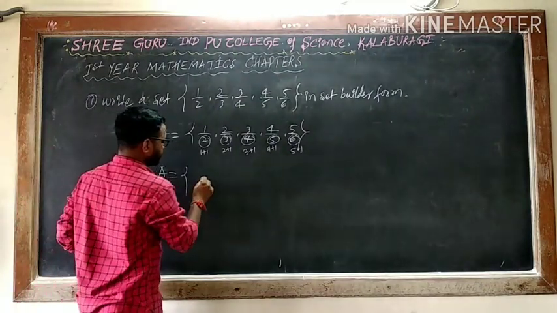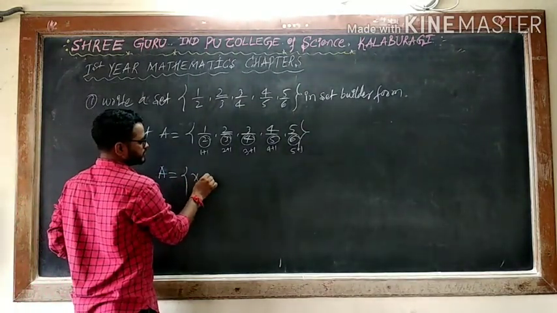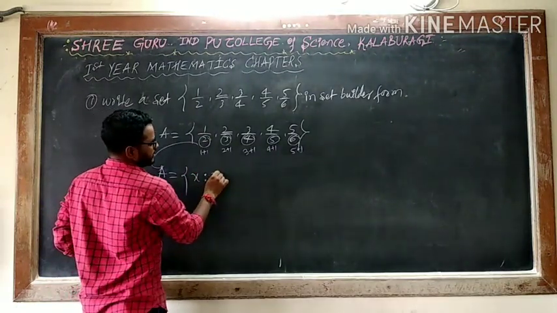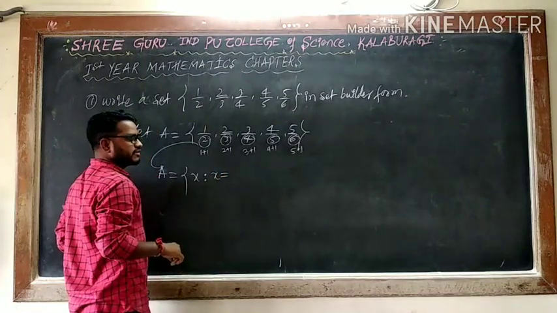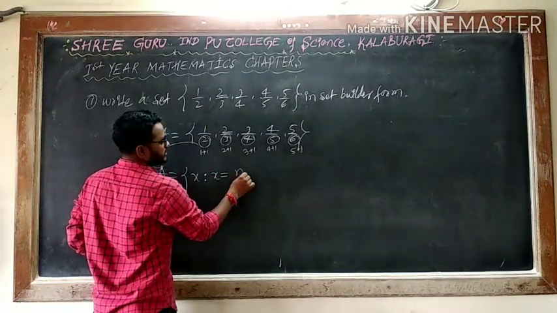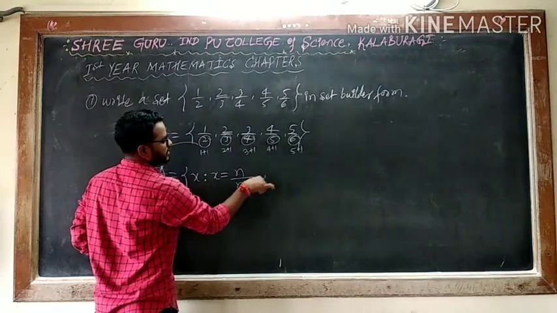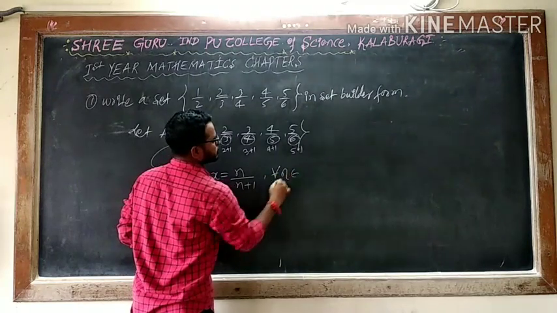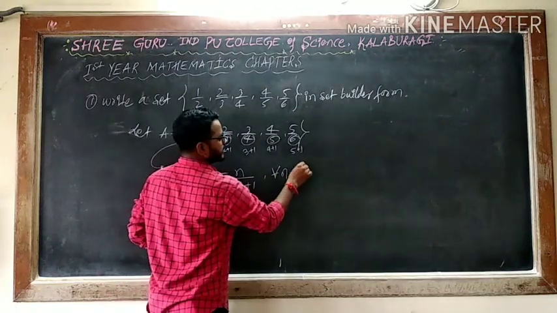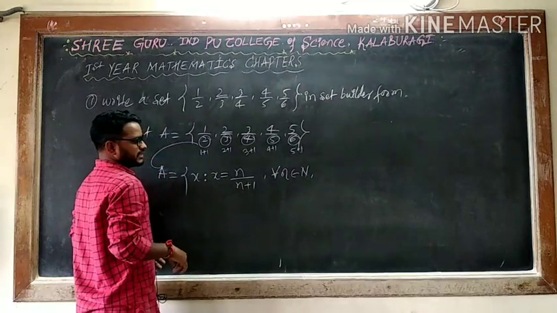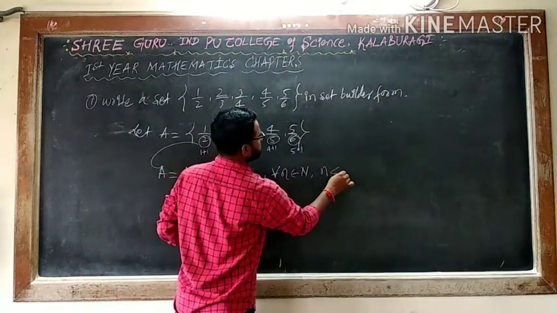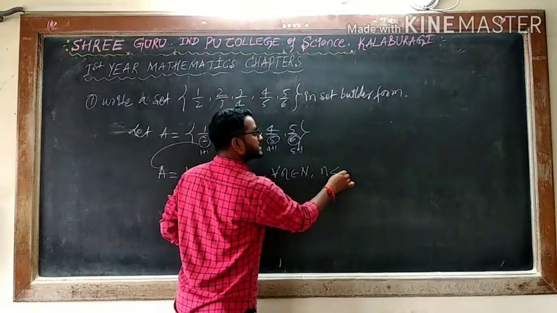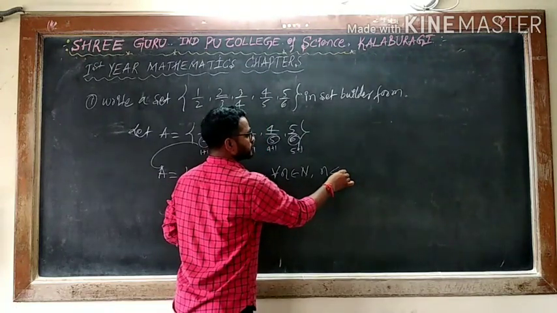Means I can say x such that, this can be expressed with variable, x is equal to, as per the given pattern, n divided by n plus 1. But what is n here? I can say for all n belongs to capital N, and also n is less than, can I take 6? If I am taking 6, 6 divided by 6 plus 1 will happen.